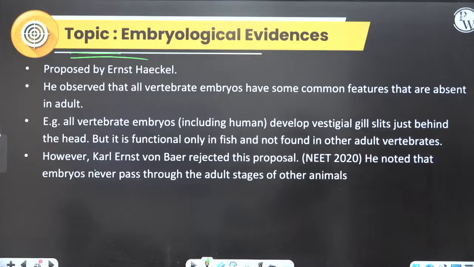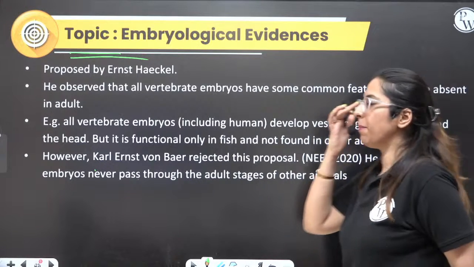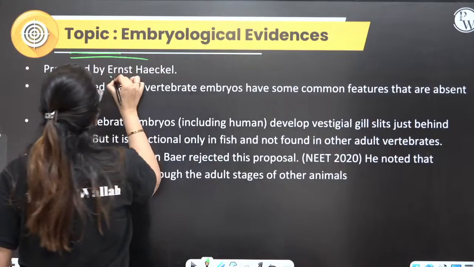Embryological evidence. Now, embryological evidence was given by Ernest Haeckel.